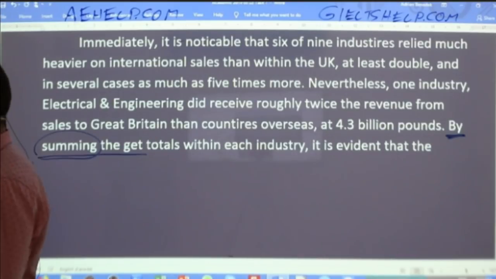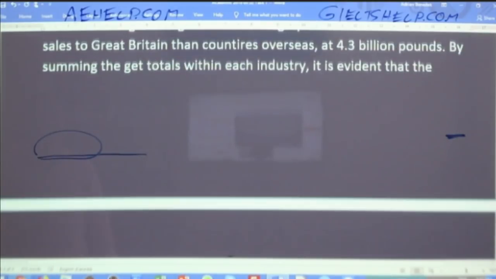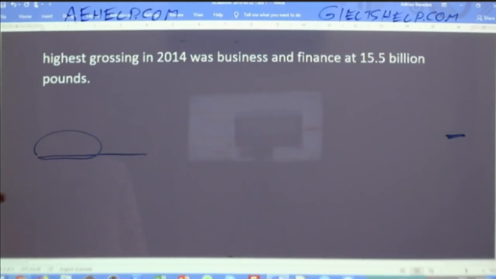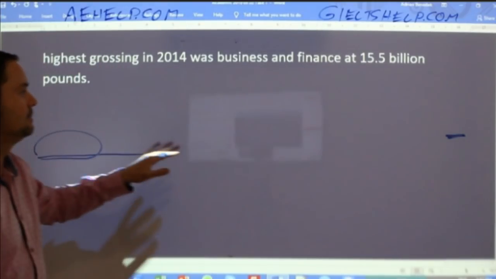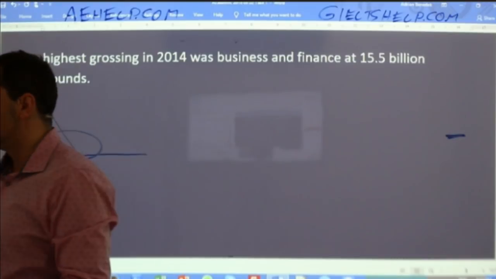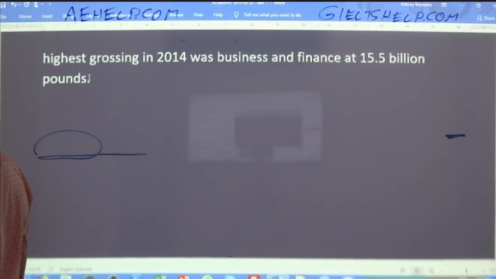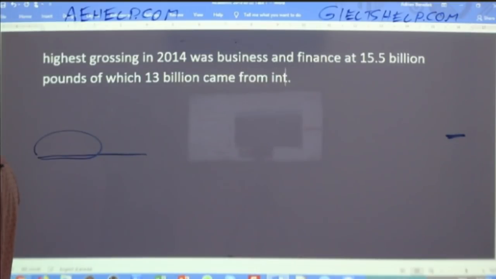By summing to get totals within each industry, it is evident that the highest grossing in 2014 was business and finance at 15.5 billion pounds, of which, you could do it like this, Aigul, of which 13 billion came from international exports, okay?